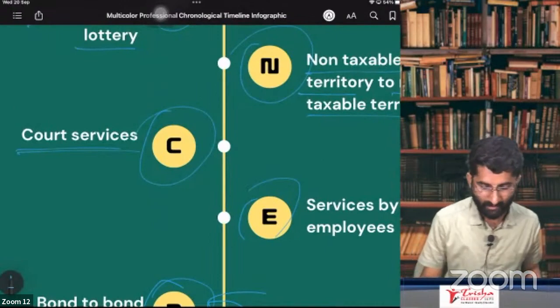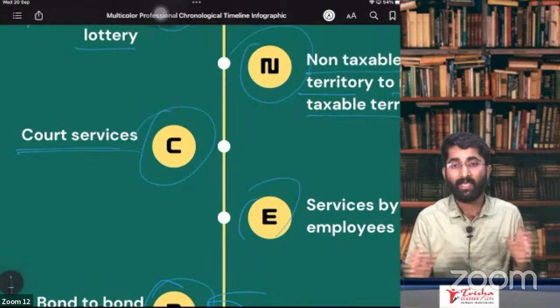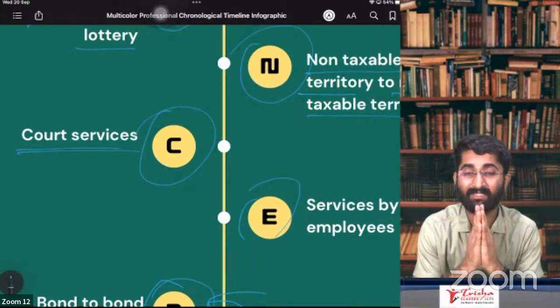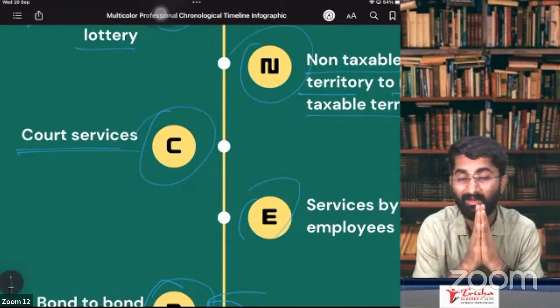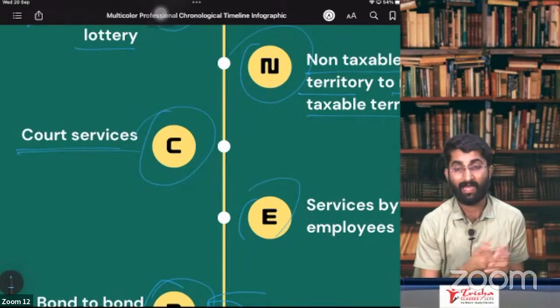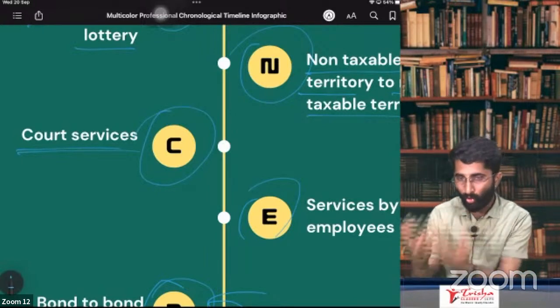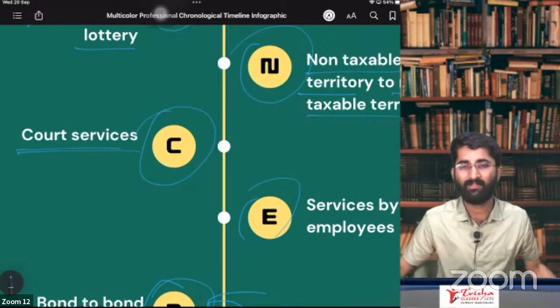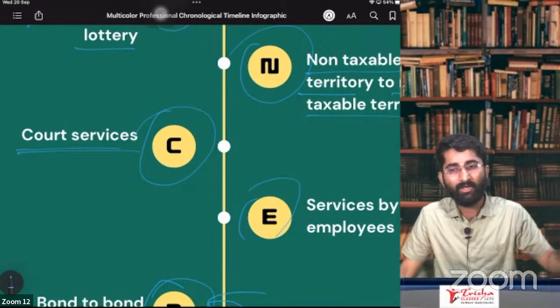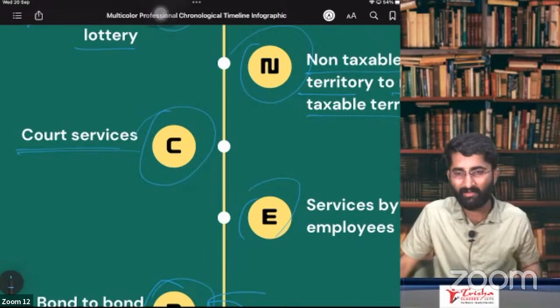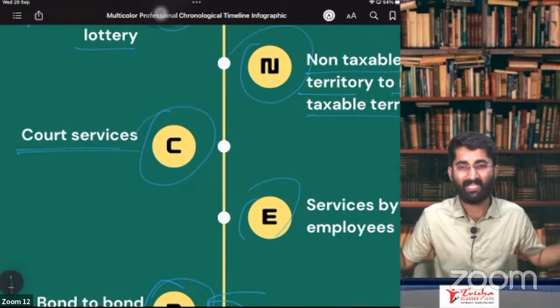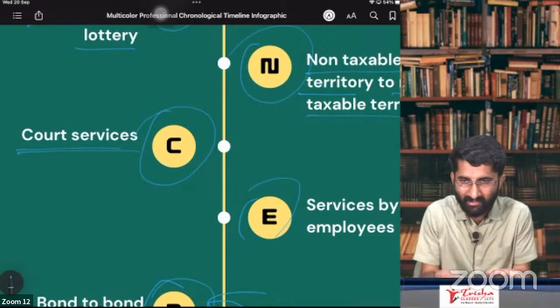Court services. Remember, what are courts? Here, any body which is established by the government or by an act of Parliament. You go to the court with some problems, issues. In the court there will be one judge. The judge is solving your issues. That is one service given by the court.